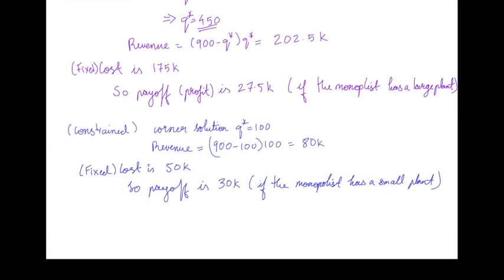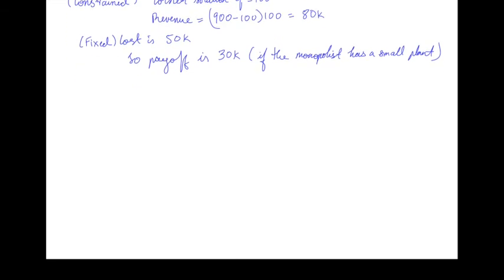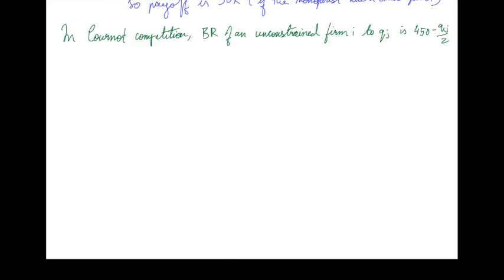Next, we're going to look at the outcome of Cournot competition. We've seen Cournot competition a few times now, so we won't bother solving for the best response. We know that if firm i is unconstrained, then when engaged in Cournot competition, the best response of firm i to the quantity Qj chosen by firm j is (450 minus Qj) over 2.